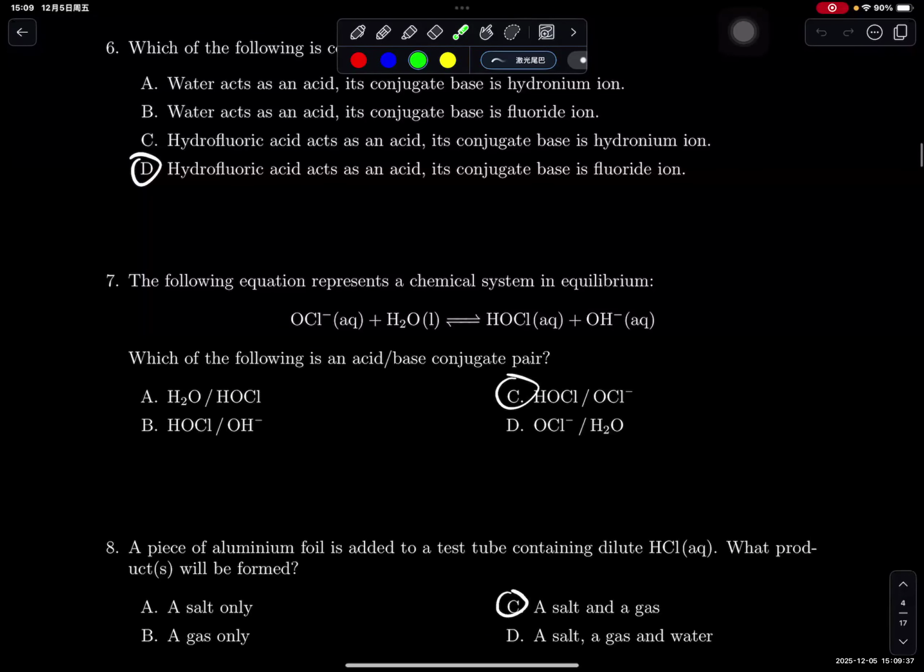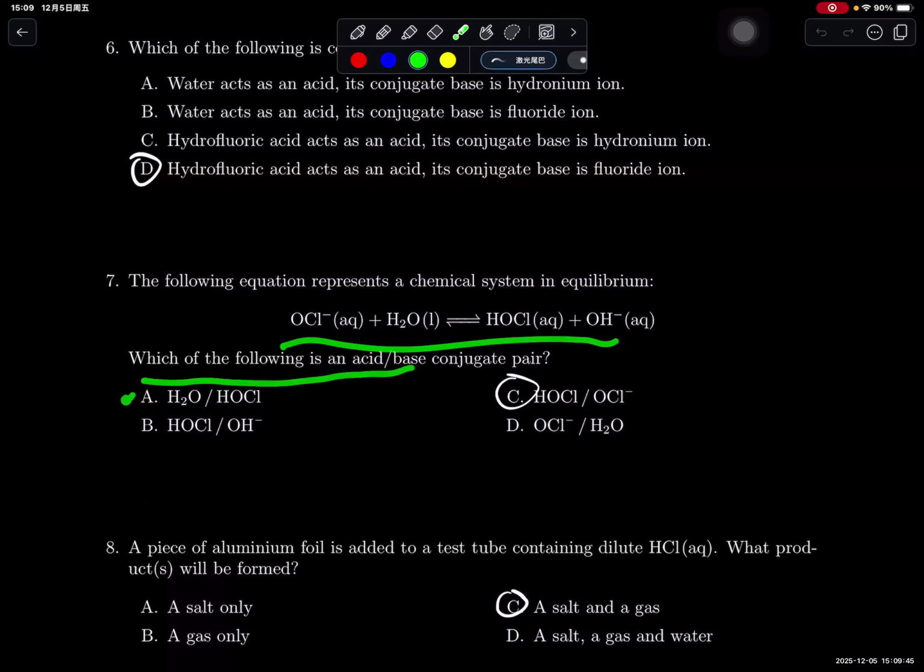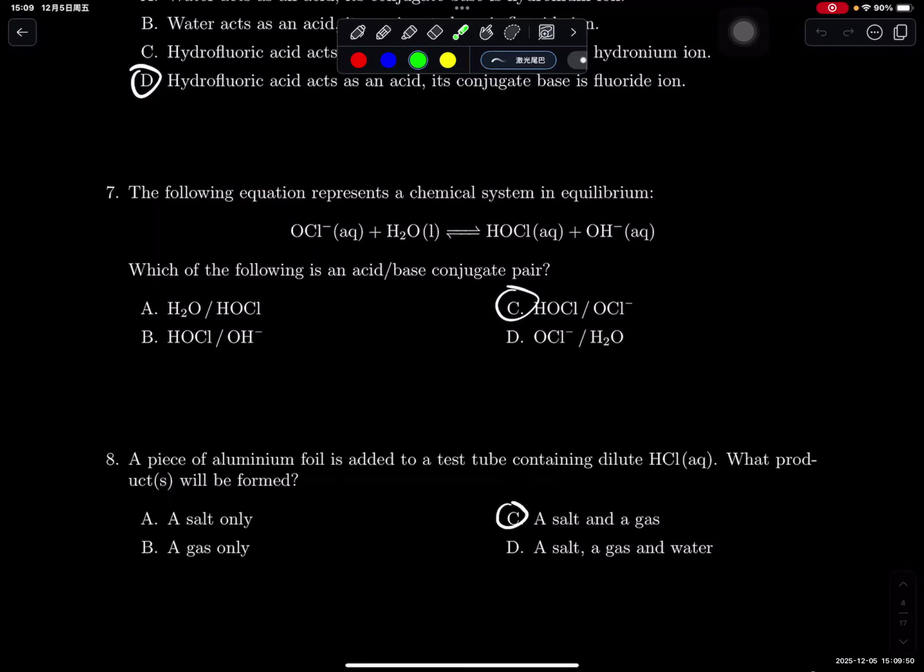Moving onwards, we have question 7. The following equation represents a chemical system in equilibrium. Which of the following is an acid-base conjugate pair? In this reaction, A says that water here is actually an acid because it donates a proton. That means its conjugate base must be hydroxide, which does not satisfy choice A here. Choice B is very similar, they are not conjugates of each other. Remember that conjugates must differ by only one proton.